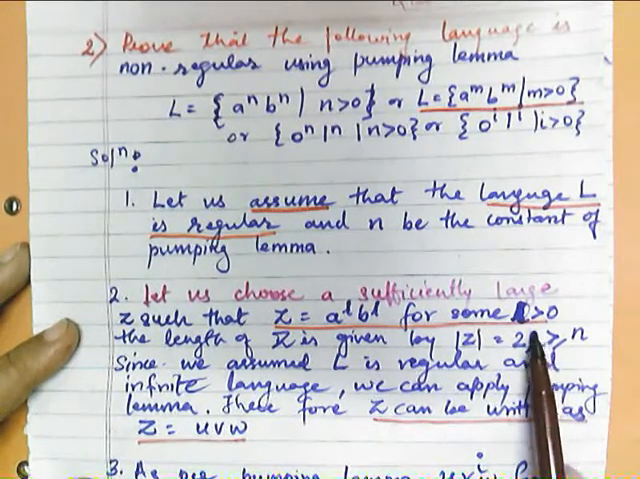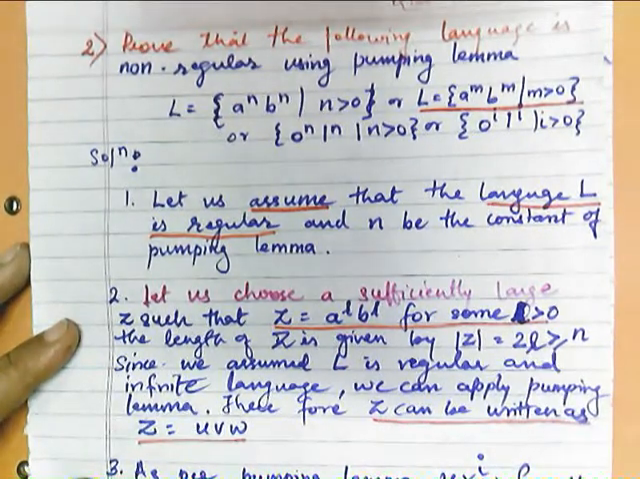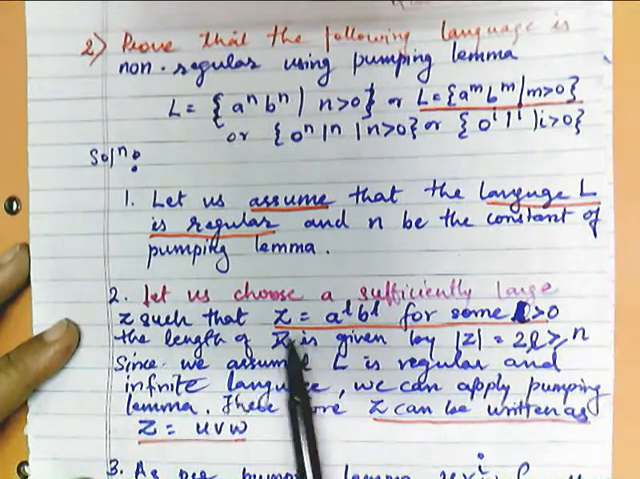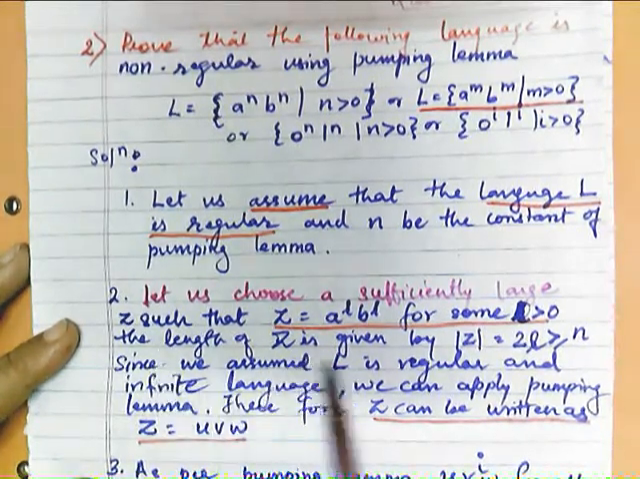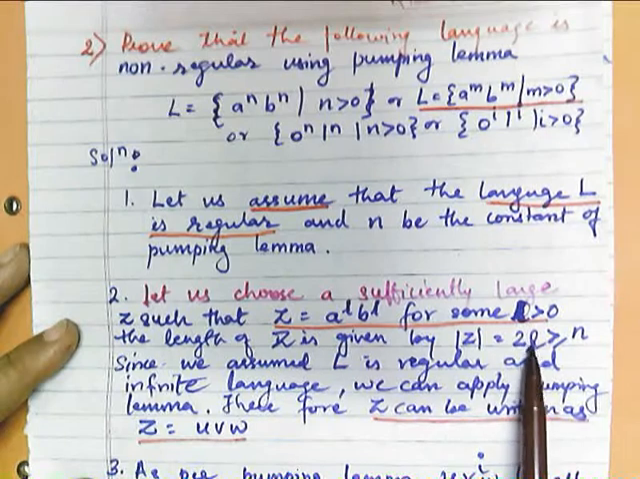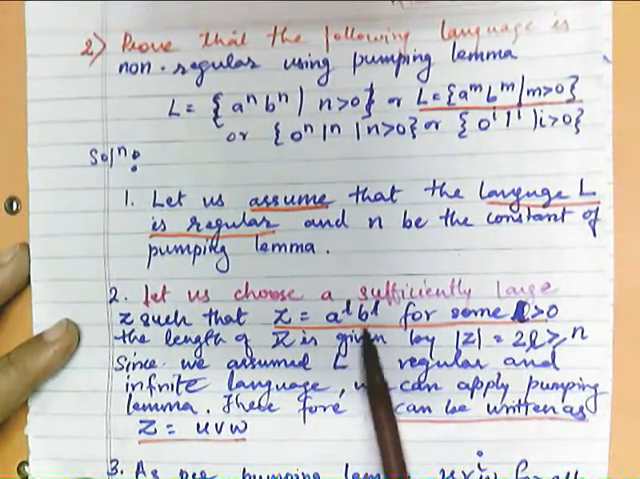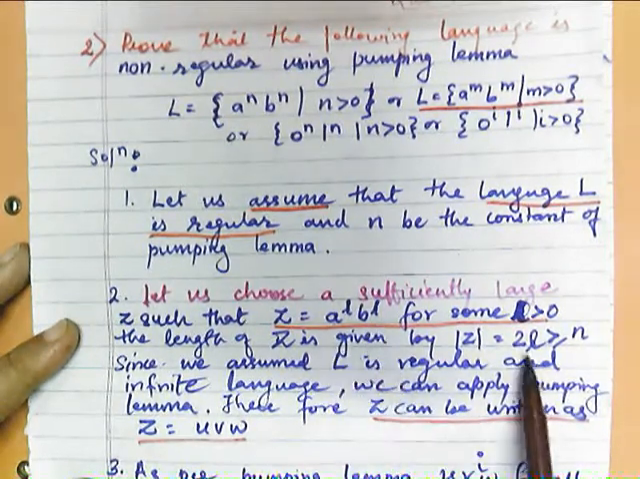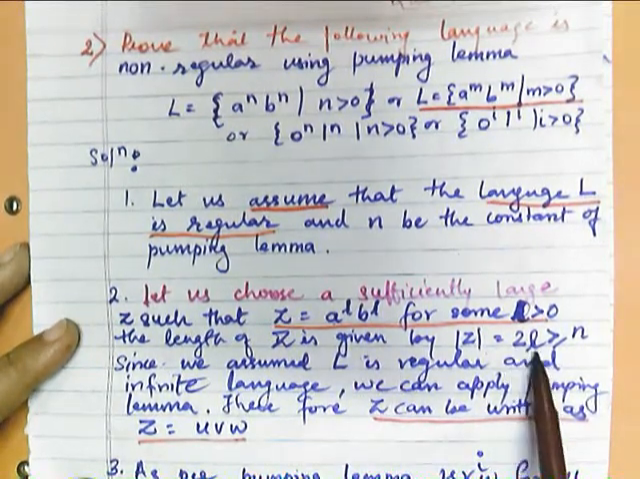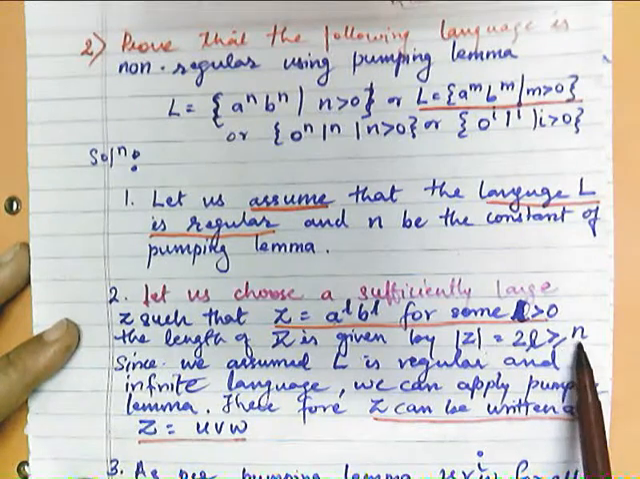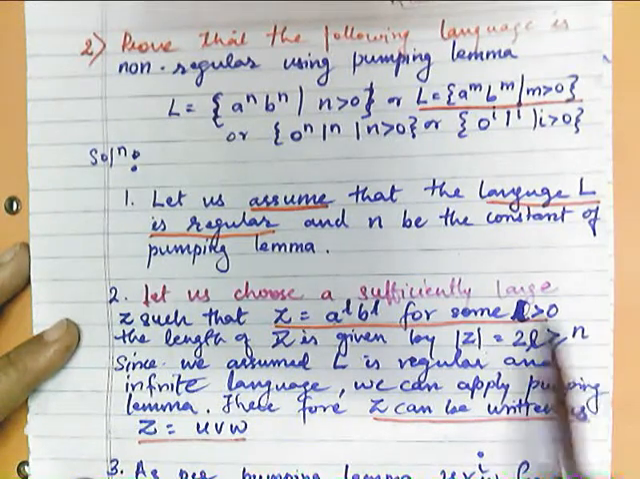So again, as per the definition of pumping lemma, we have to choose a sufficiently large string z. The length of z is given by 2L. Why 2L? Because L will be for this number of A's and the second L will be for this number of B's. So L plus L, so the total length of this z will become 2L, which should be greater than or equal to n, which is the constant of pumping lemma.